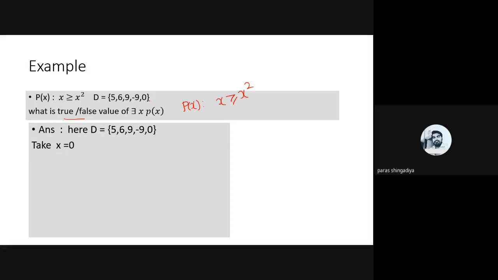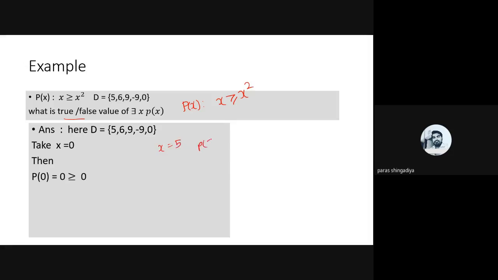ठीक है, पहले वो चेक करो, एक ही वैल्यू आपको चेक करनी है उसमें से. अगर वहां पे p of x ट्रू है तो आंसर ऑफ there exists x p x will be true. अगर कोई भी वैल्यू ऐसी नहीं है जहां पे p of x ट्रू बन रहा है, तो आंसर ऑफ there exists x p x will be false. So here p of x is x greater than or equal to x square, that is given there. Okay, so start with the 5. Either you can just predict directly such values and write the answer here, otherwise you just start with the 5.